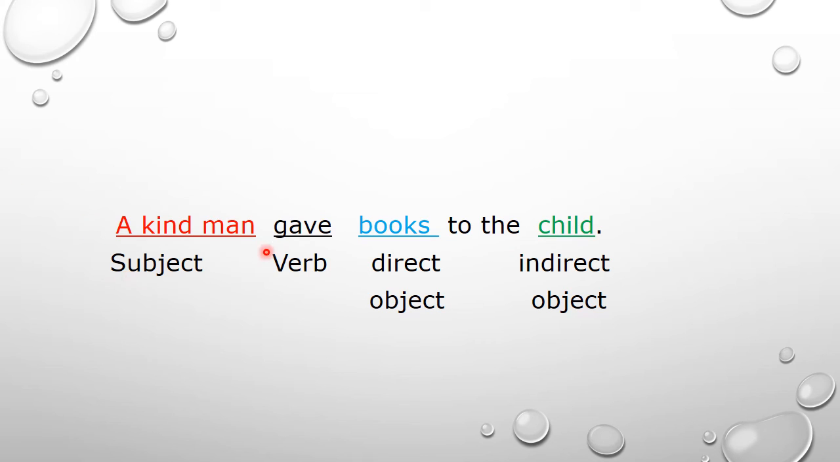One more example: a kind man gave books to the child. What is subject? A kind man. Gave is a verb, and child is the noun naming the person, so it's an indirect object, and book is the noun naming the thing, so it's a direct object.